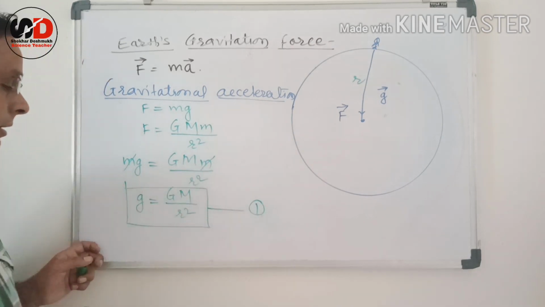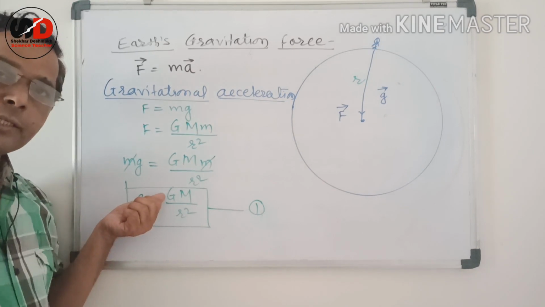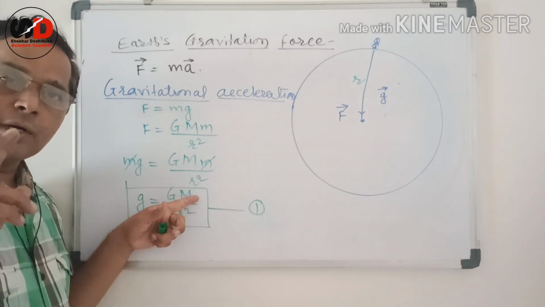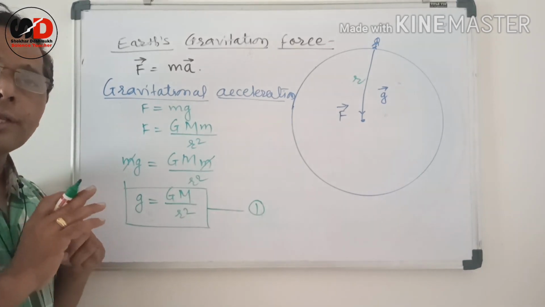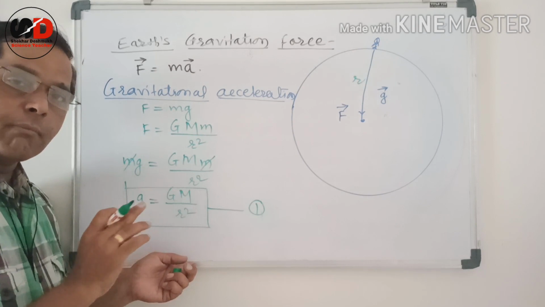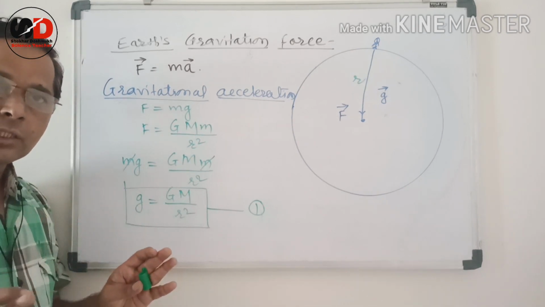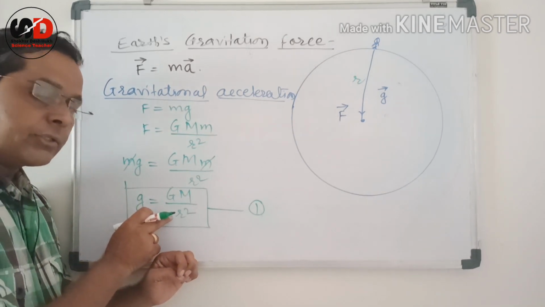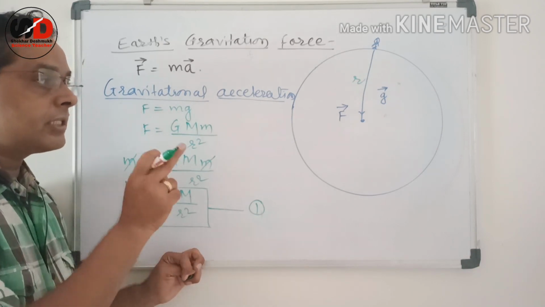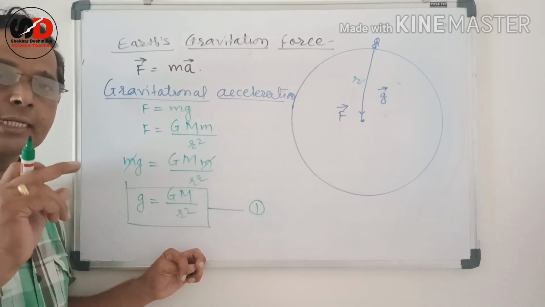where capital G is the universal gravitational constant, capital M is the mass of the Earth, both never change. It is a universal constant, and the mass of the Earth also doesn't change, and r square is in the denominator. What is r? r is the distance between the center of the Earth and the center of that object.